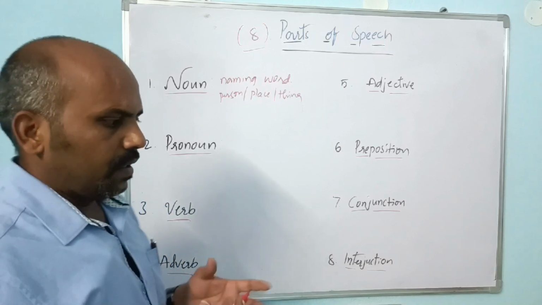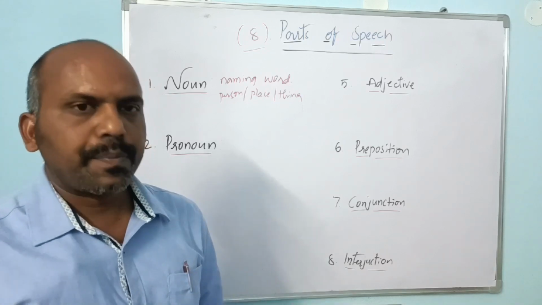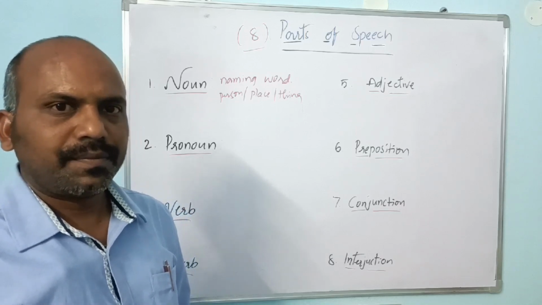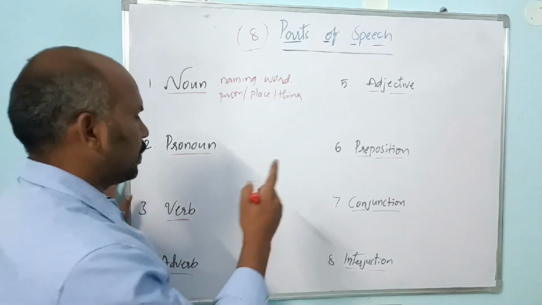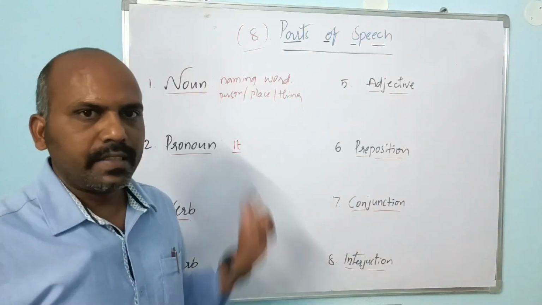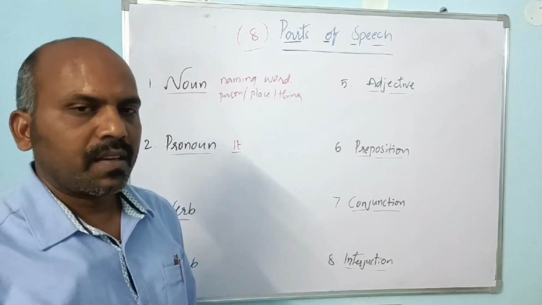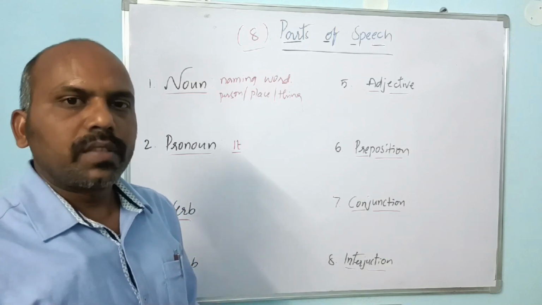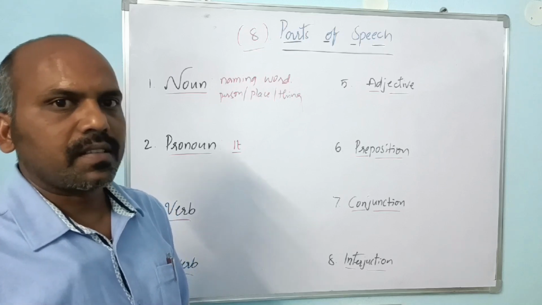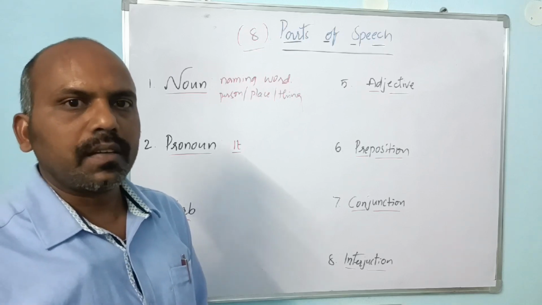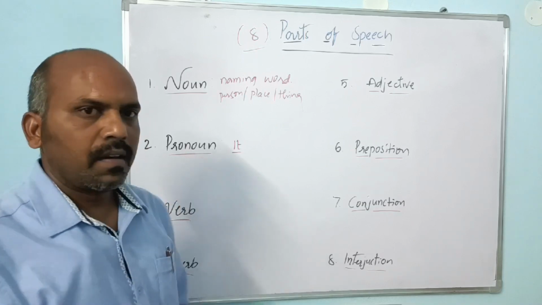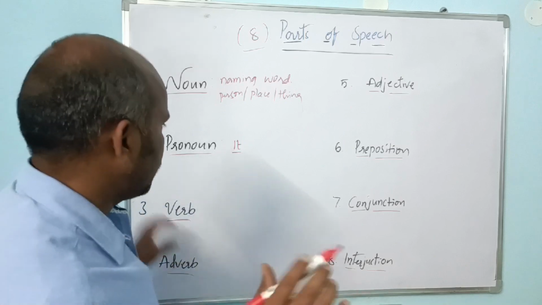Suppose here I am going to talk about a cat. I have a cat. It is very naughty. So the second time that I don't use cat, in the place of that I used it. It refers the cat actually. So if a noun is repeated a second time, we don't use the same noun again. Instead of that, we will use one more word which represents the same noun, called pronoun. Right?